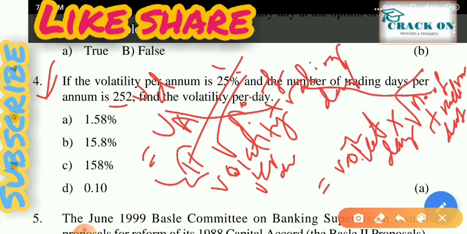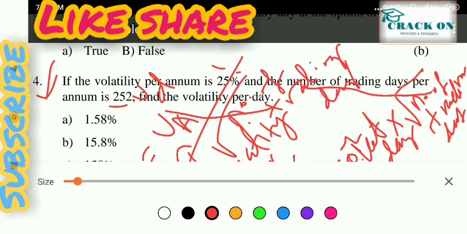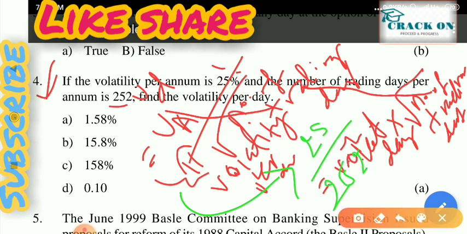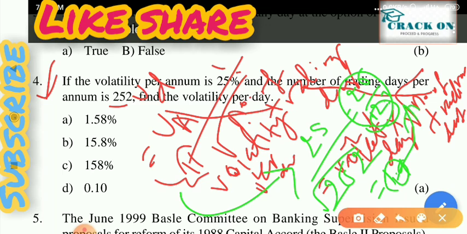So here volatility per annum is how much? 25. So it is 25 divided by the root of 252, that is 25 divided by 12.7 approximately. So the answer will be approximately 1.58. So option number A is the right answer.